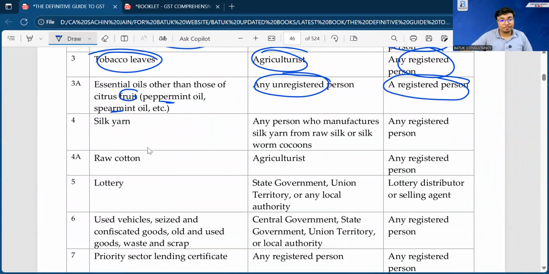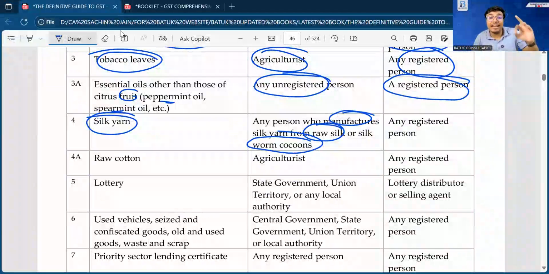Silk yarn. If you visit Malegaon or Ichalkaranji or the Maharashtra sites, many silk yarns are there. So in that case, any person who manufactures silk yarn from raw silk and silk worms, in such a scenario, if that silk yarn is supplied by the manufacturer to the registered person, the registered person will be liable.